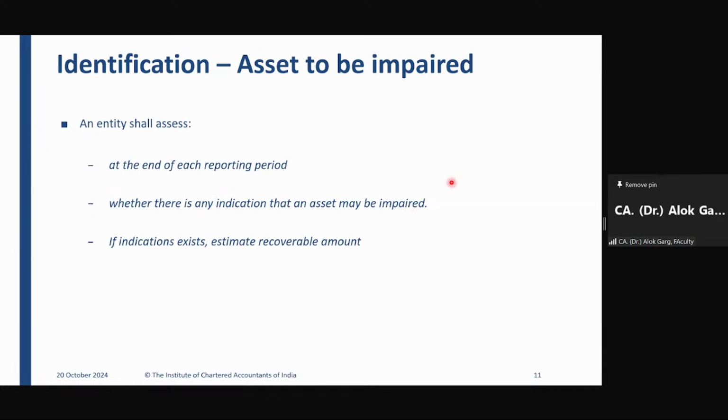If indication exists, estimate recoverable amount. So at the end of each reporting period, the company needs to check, is there any indicator that an asset may be impaired?